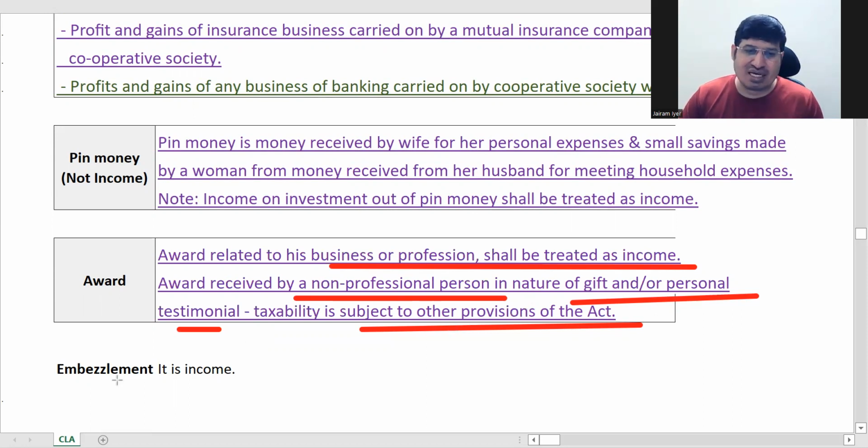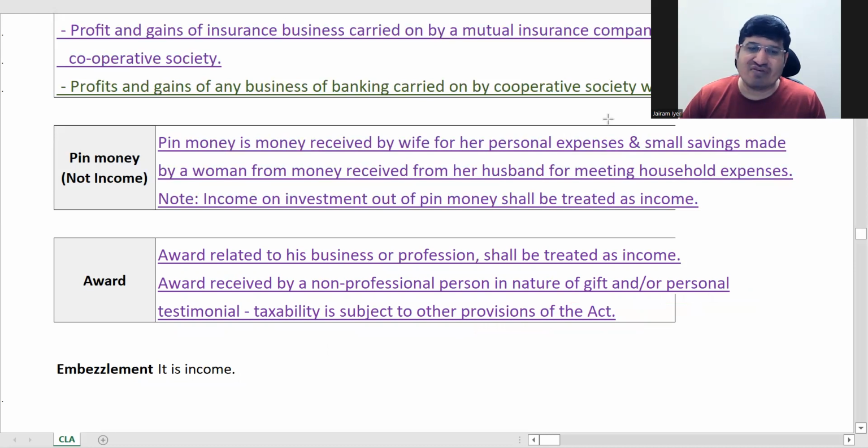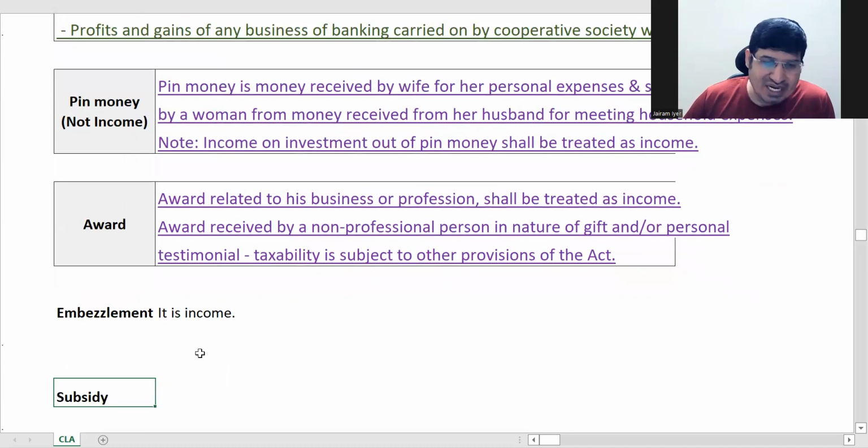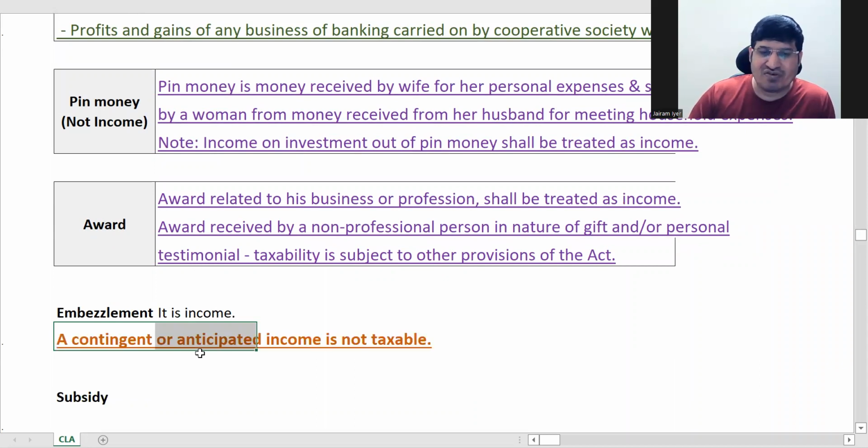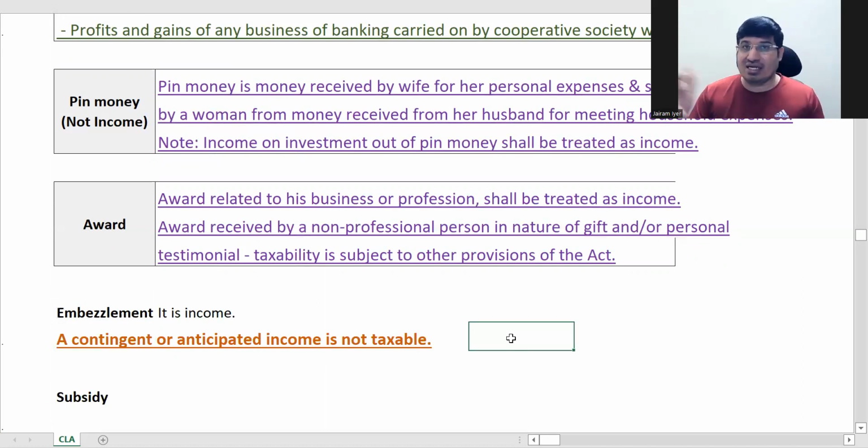Next is embezzlement. Embezzlement means fraud or that kind of activity, and you are earning money. Earlier we have seen that income tax doesn't have any relation with legal or illegal money. If you are earning, you will be taxed. So this is income, there's no problem with that. But if it is an anticipated income, that will not be taxed. That income should be due in your hand, only then it will be taxed. If you are merely expecting that income, no tax.